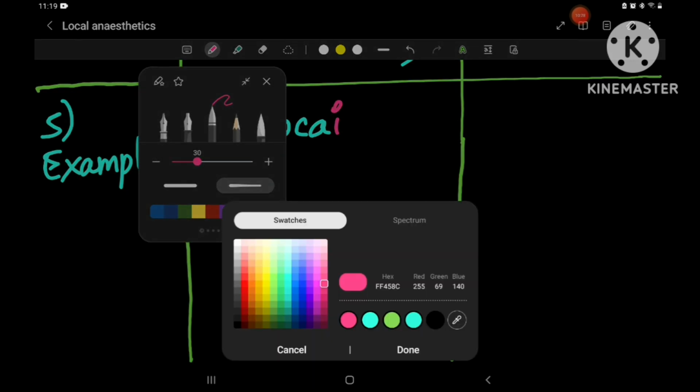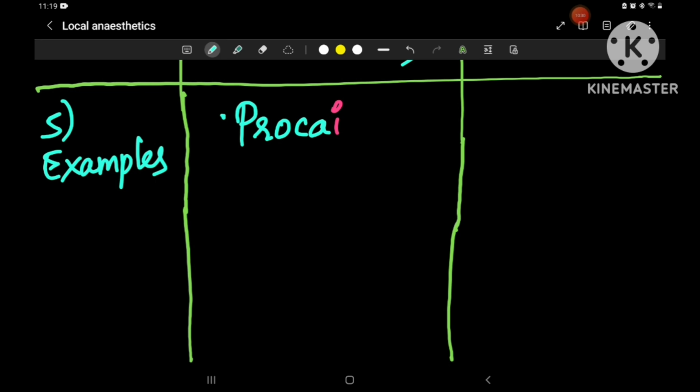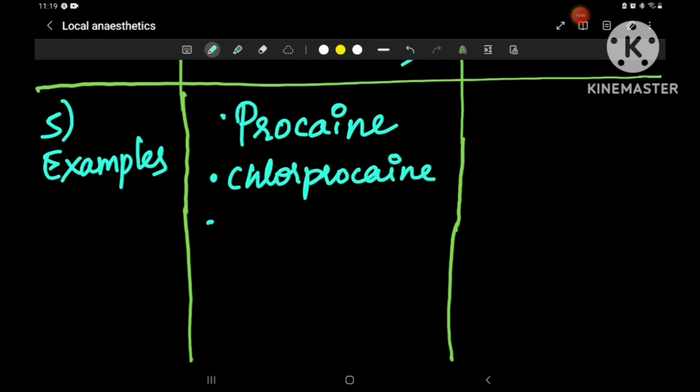I will first write it and then explain. Procaine, next is chlorprocaine, next is cocaine, next is benzocaine.